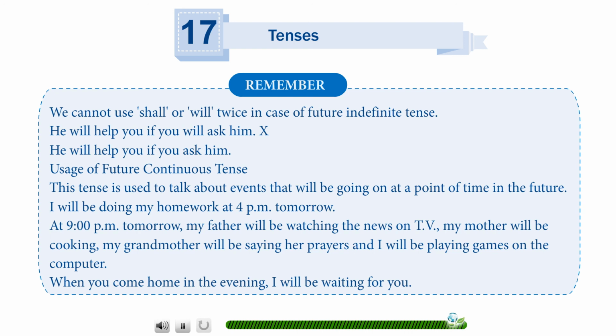Use of future continuous tense. This tense is used to talk about events that will be going on at a point of time in the future. I will be doing my homework at 4 p.m. tomorrow. At 9 p.m. tomorrow, my father will be watching the news on TV. My mother will be cooking. My grandmother will be saying her prayers and I will be playing games on the computer. When you come home in the evening, I will be waiting for you.